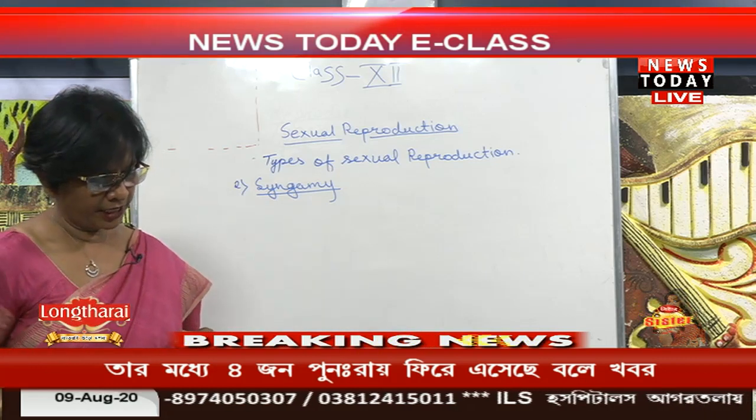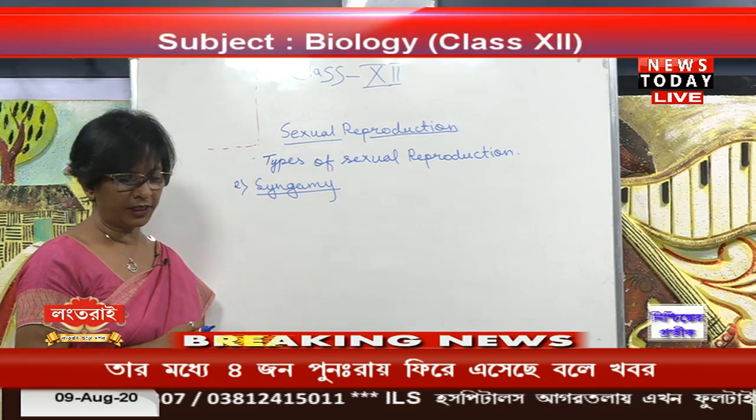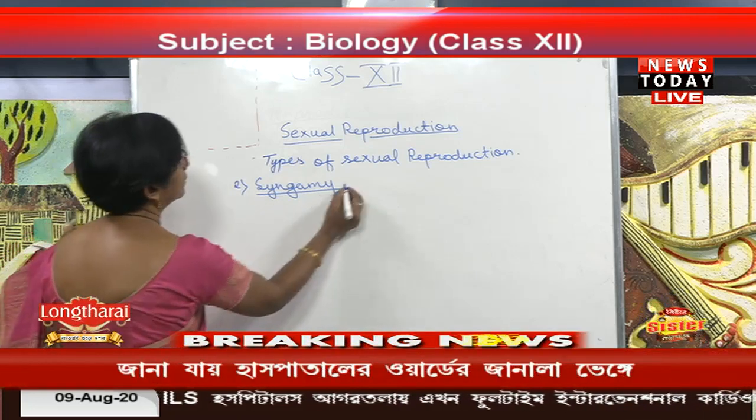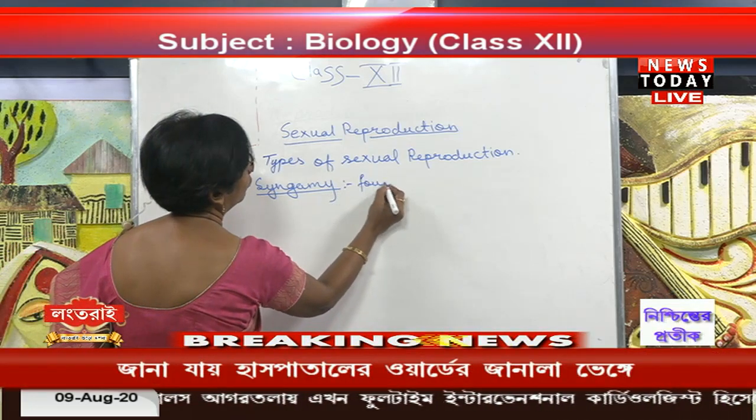Now, according to the structure of fusing gametes, syngamy is of 4 types.